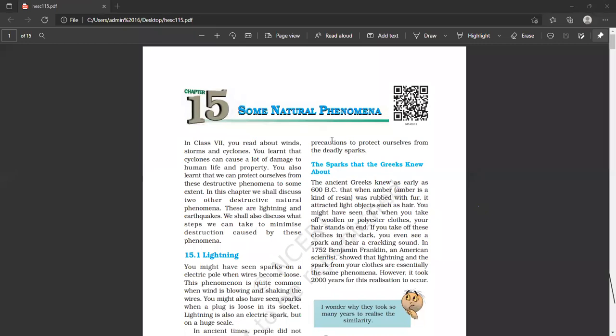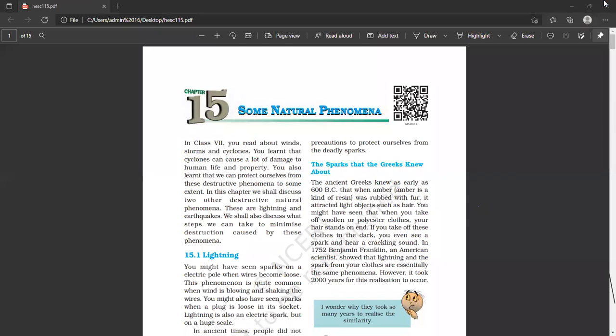Not all the natural phenomena are harmful for us. They are not destructive. They are not harmful for human beings. But there are some natural phenomena which can be harmful for human bodies, can be harmful for us. So we need to take the precautions also. We need to take care of ourselves. We should protect ourselves from those natural phenomena. So some natural phenomena, those which are destructive, are discussed in this chapter. They are lightning and earthquake.